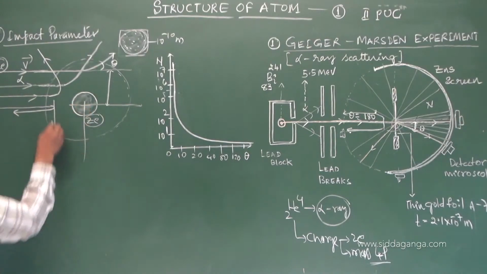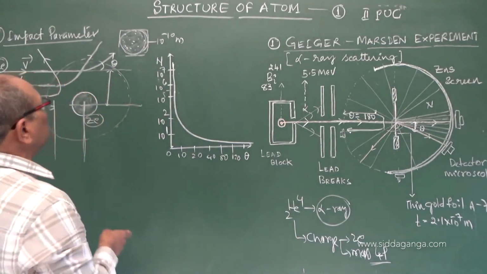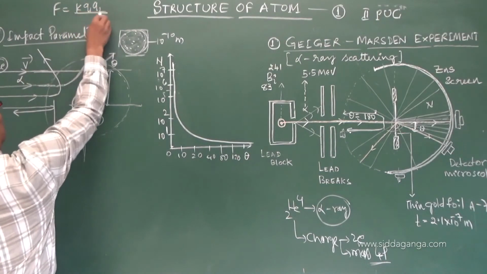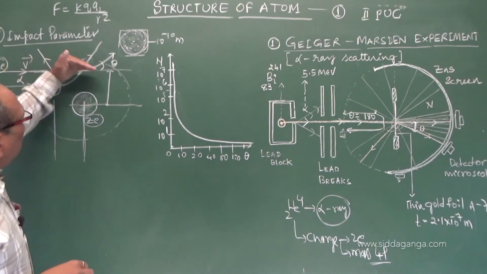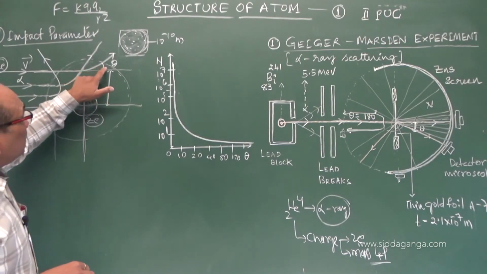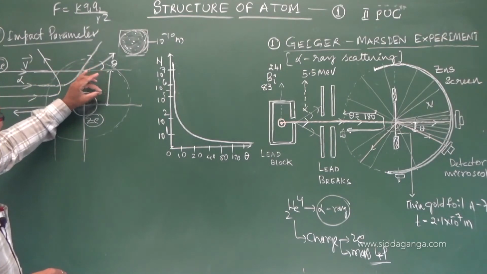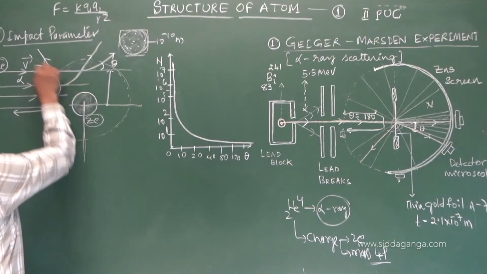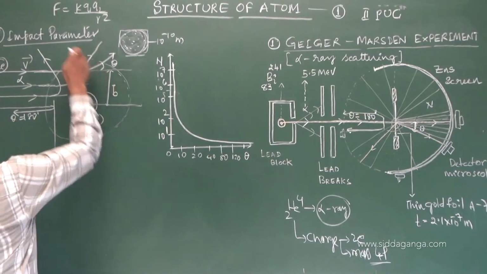That is what we observe here. This is not a collision, not a head-on collision. There is an electrostatic repulsion. The force of repulsion is K Q1 Q2 by R square, where R is this distance. When the distance between the alpha ray and the center of the atom becomes larger and larger, the scattering angle decreases. But when the distance decreases, the scattering angle increases. It may reach 90, become more than 90, and become 180 degrees, theta. This is called the impact parameter.